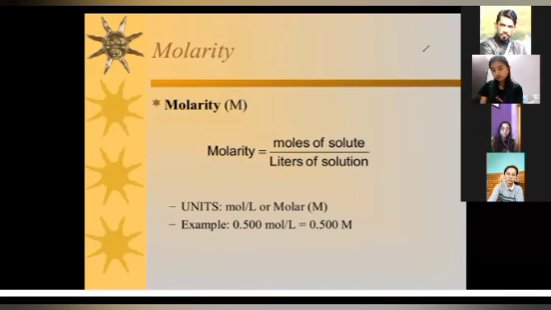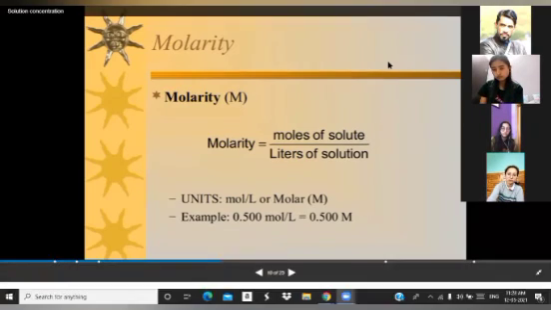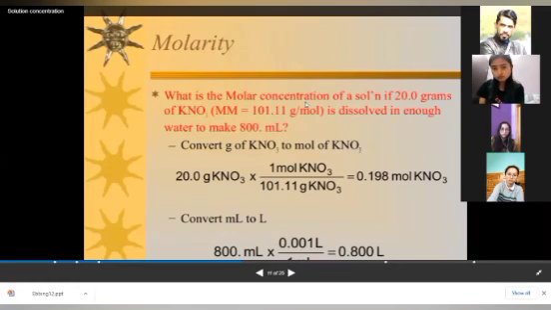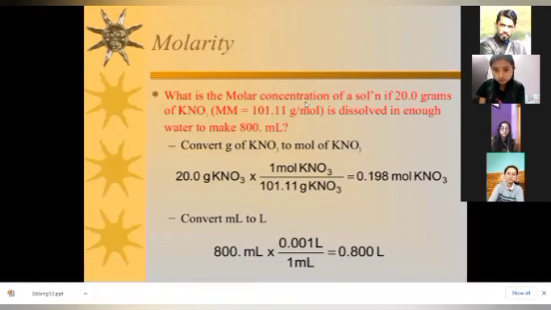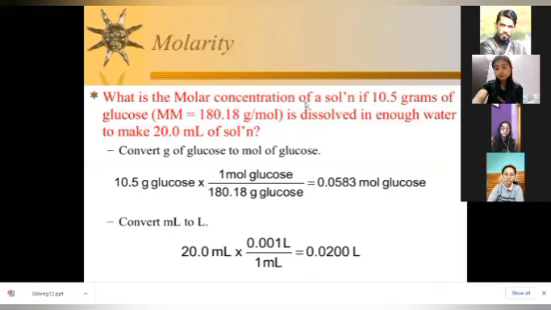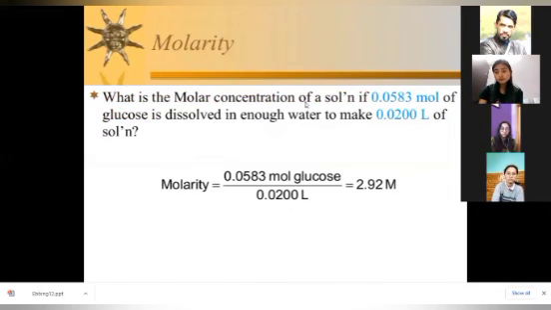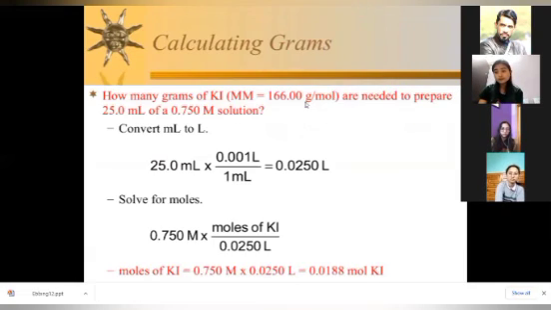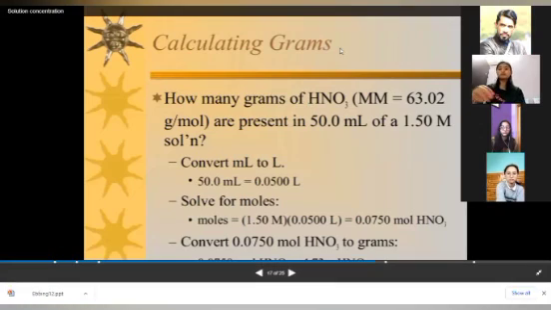Next is molarity. This is a molarity example. Take a screenshot and you will practice this also. Later on don't ask me for screenshots. This is the second part of the same question, where we need to calculate the molarity of KNO3. This is also one of the questions of molarity. This is also the second part of the same question. So this is all about the basics of explaining concentration.